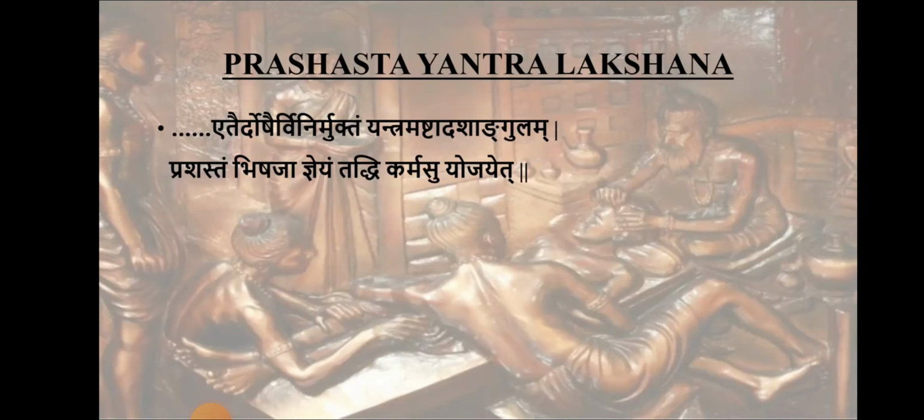Such a yantra, and the yantra ashtadasha angula, the yantra which is having 18 angula in length, this yantra can be considered as prashasta or it can be used for the procedure. So a yantra which is devoid of the doshas as well as which is having 18 angula length, this type of yantra can be considered as prashasta or it can be utilized for different procedures.